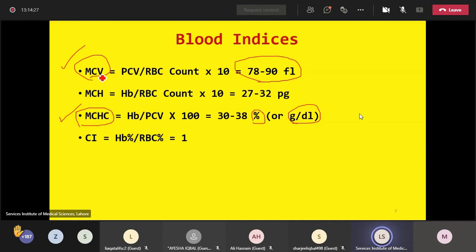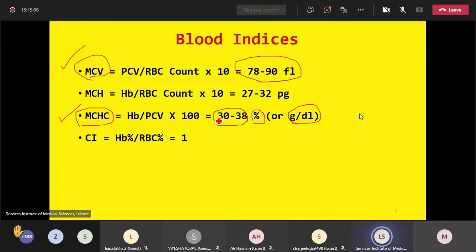If the size of the cell is less than normal, this means the MCV value is less than 70. We will label such type of anemia as microcytic. Similarly, if the MCV is within the normal bracket, we will label such anemia as normocytic, and if the MCV value is greater than 100 sometimes, we can label it as macrocytic anemia. Similarly, for normal MCHC, the anemia will be labeled as normochromic.